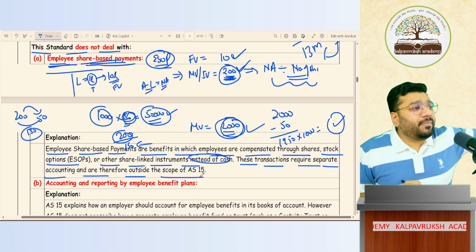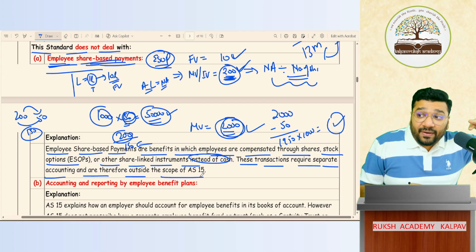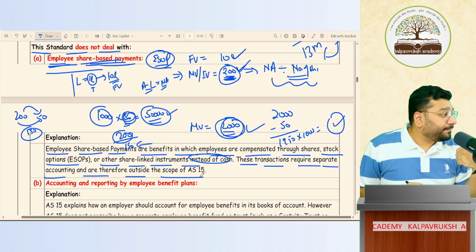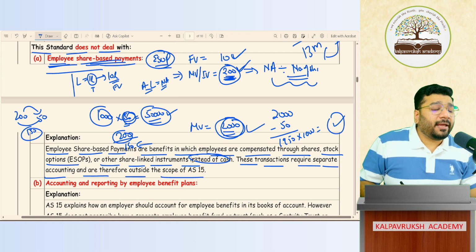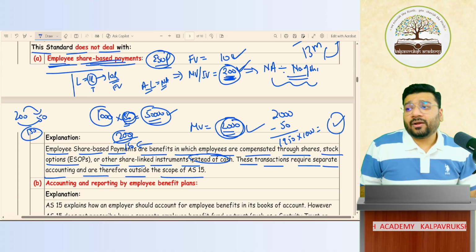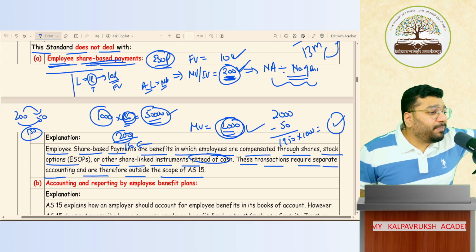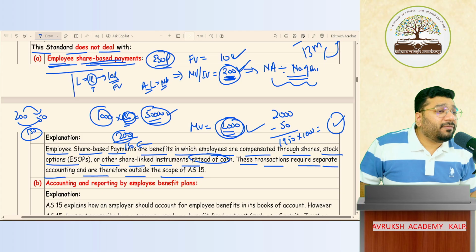So is employee share-based payment or employee stock option plans, which is a benefit given to the employee, can we account for them as per AS 15? No, they are out of the purview of AS 15. So employee share-based options or employee stock options do not come under the purview of Accounting Standard 15. Got it? Not got it? Though this is an employee benefit, this employee benefit in particular is excluded from the purview of applicability of Accounting Standard 15. Got it?